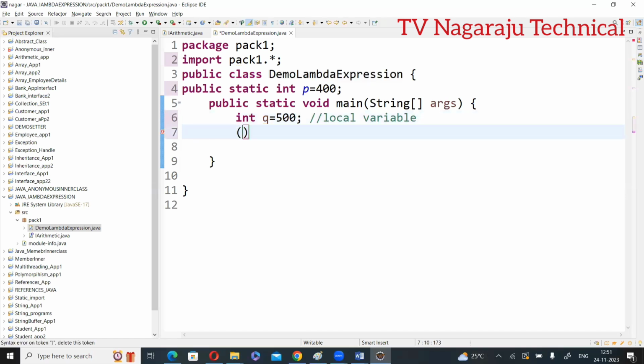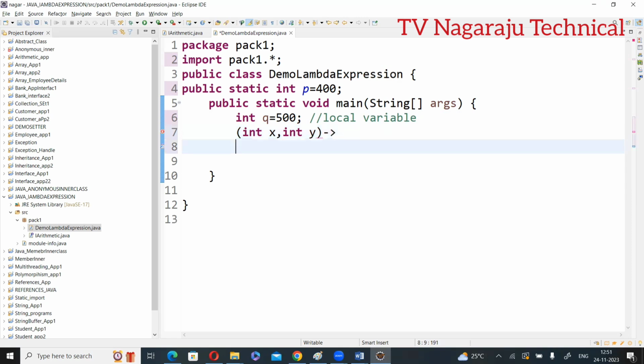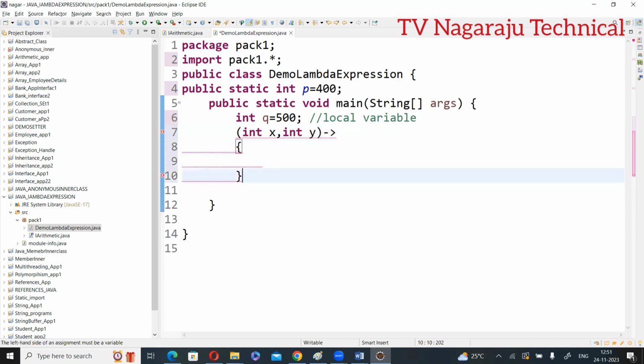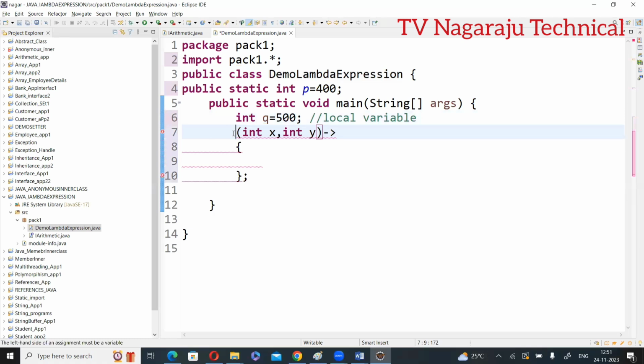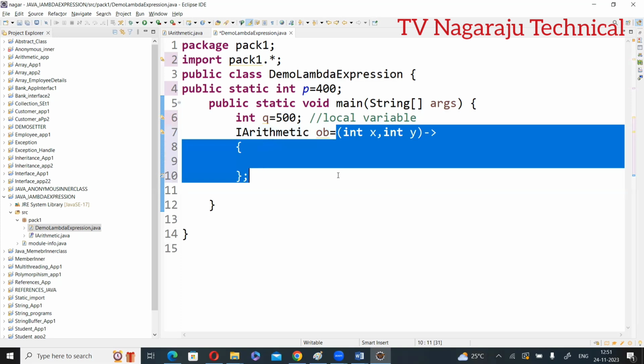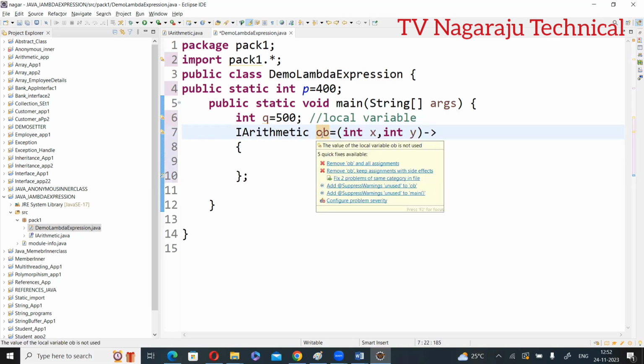Now, how to write the lambda expression? What are the parameters? int x, comma, int y, then minus arrow mark, open and close. Here give a semicolon. This is the lambda expression. This lambda expression is assigned to, what is the interface name? Arithmetic. See this one? This lambda expression is assigned to this one.